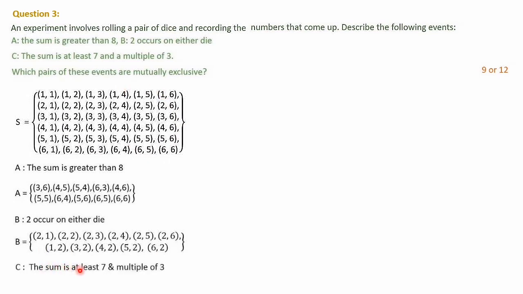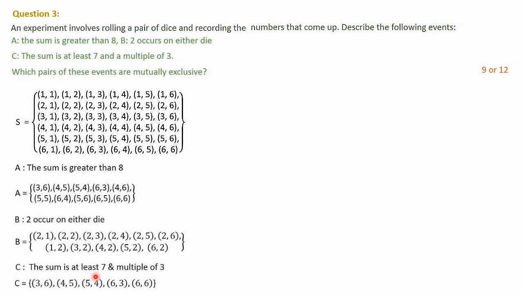The sum is at least 7 and a multiple of 3. That means the possibilities are 3 comma 6, where 6 plus 3 is 9. At least 7 means the minimum 7 should be there. More than 7 is not a problem, but less than 7 should not come. So 3 and 6 adding gives 9. It is more than 7 and a multiple of 3 as well. Then 4 and 5 gives 9, which is also a multiple of 3.